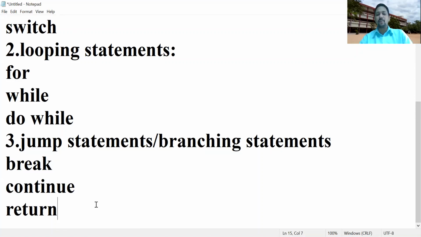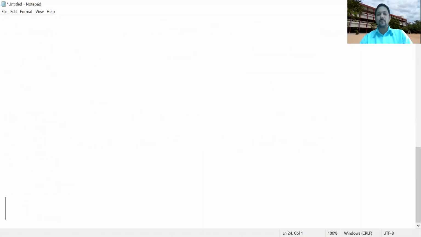So first I'll start with the decision making statement if. First one, if. It is the most common control flow statement.